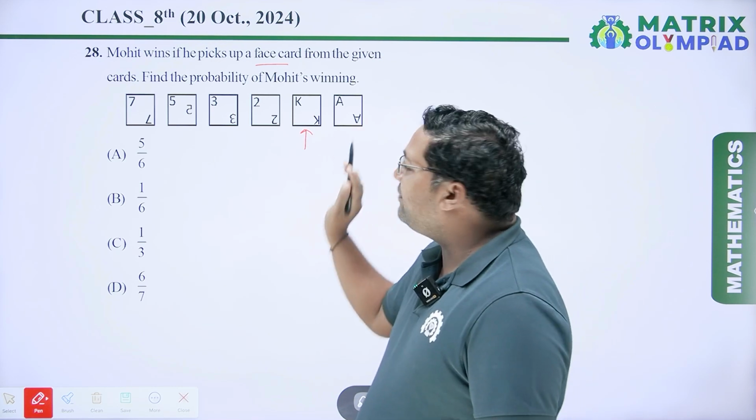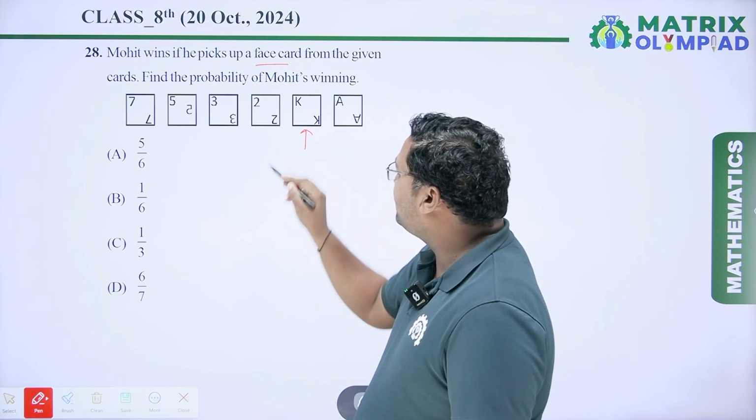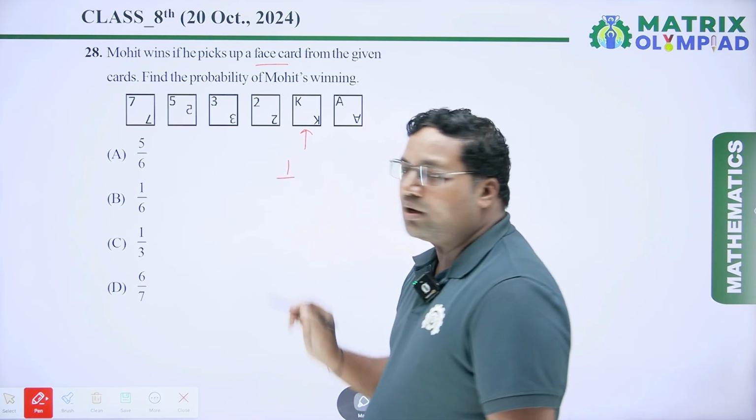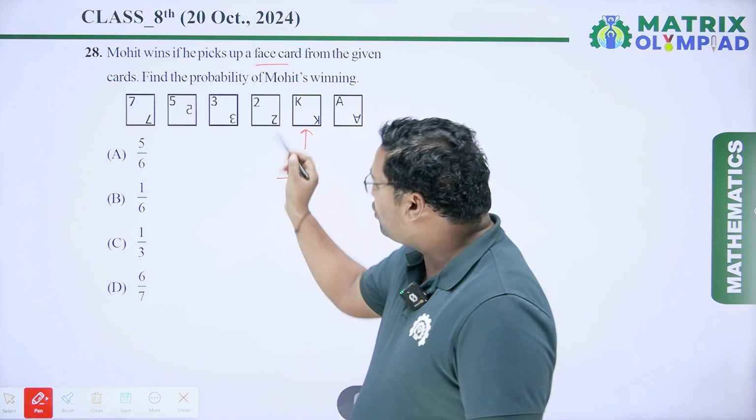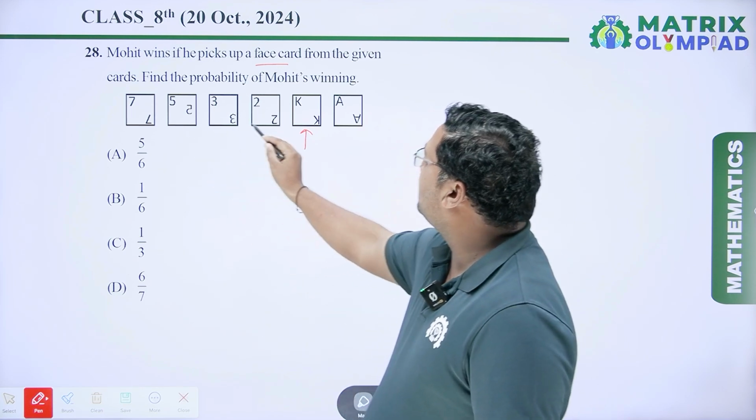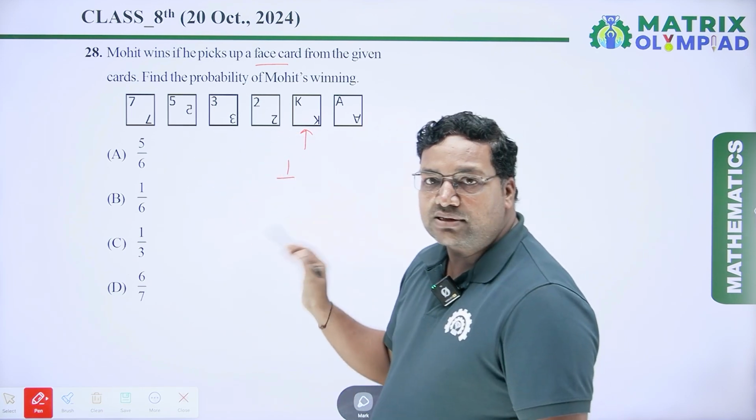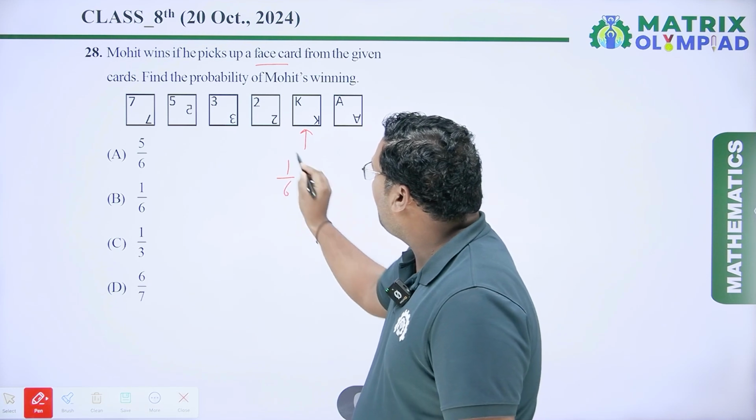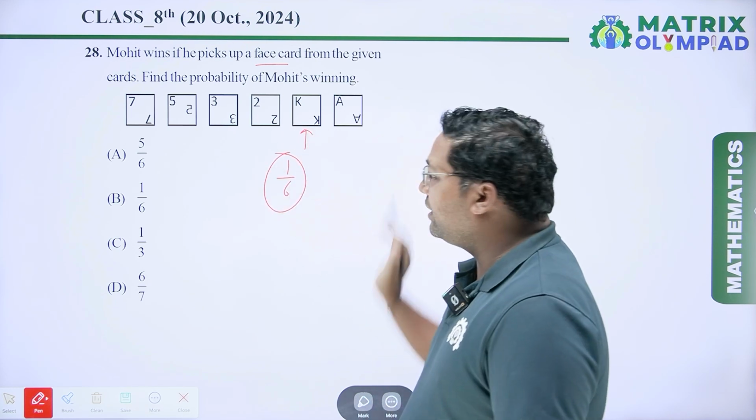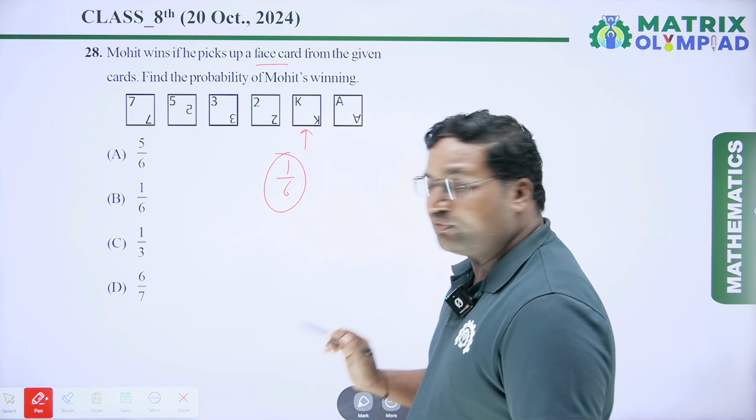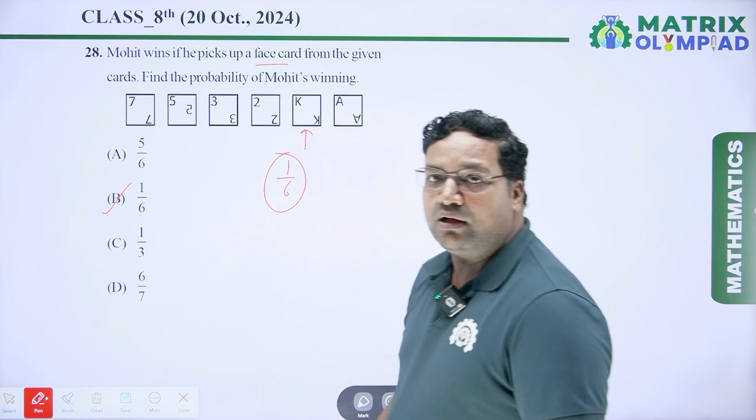How many face cards are there? Here only one face card is there. So favorable outcome is 1. And how many total cards are there? 1, 2, 3, 4, 5, 6. Total cards are 6. So the probability of Mohit winning is 1 by 6, which is option B. So option B will be the right answer.